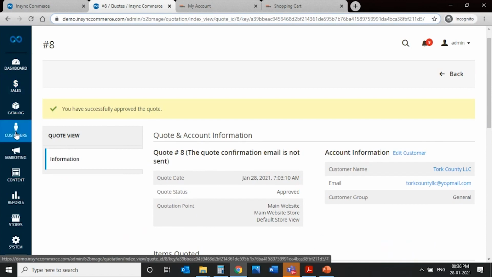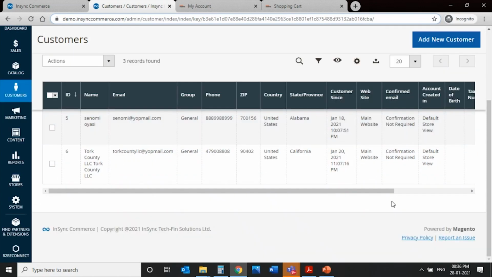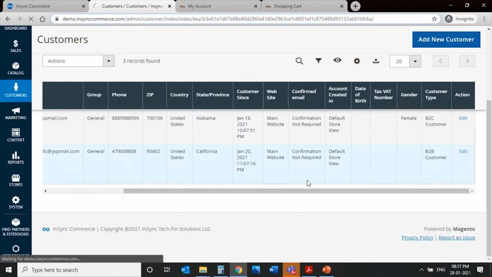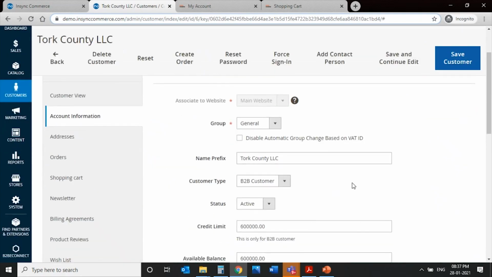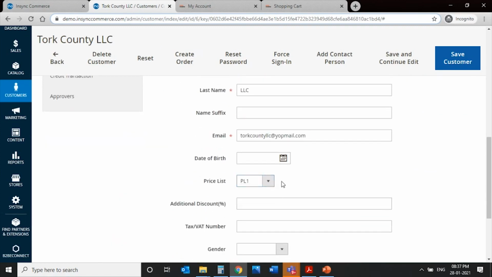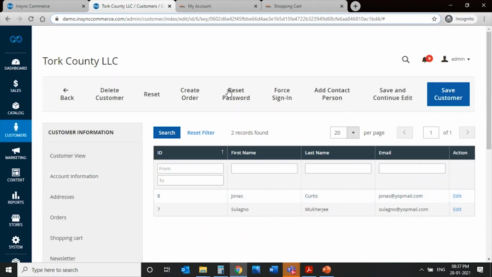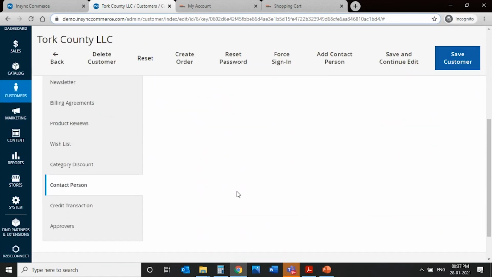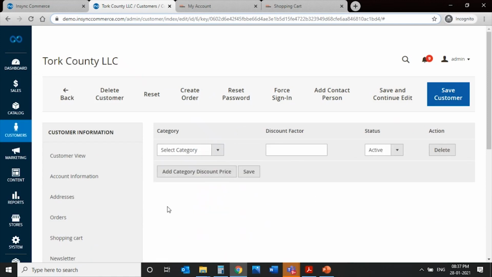So for the customers, a lot of information is maintained at the backend, like the credit limit. So this is the organization name. It's a B2B type customer, the credit limit, the available balance, the price list with which it's associated, the contact persons that are there. So the admin can add more contact persons for this organization, or one of the contact persons having the admin right can also do it on their own. And you can also set up discounts for particular product categories if you want.